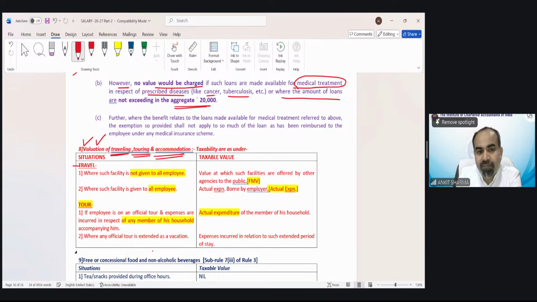So what is the difference between a travel and tour? Anybody will explain? Whether in a chat box or if somebody wants to explain, then I can ask them to unmute you. What is the difference? What is the nature of difference between travel and tour?